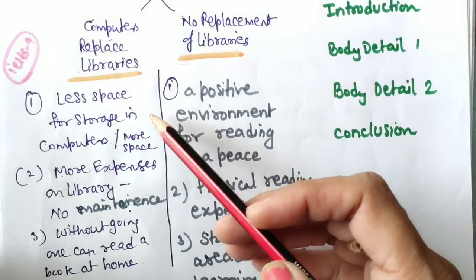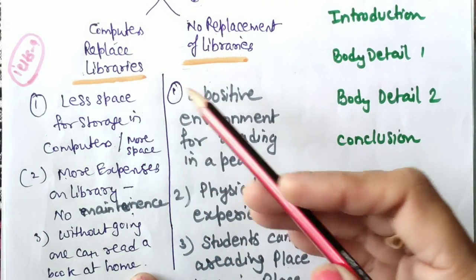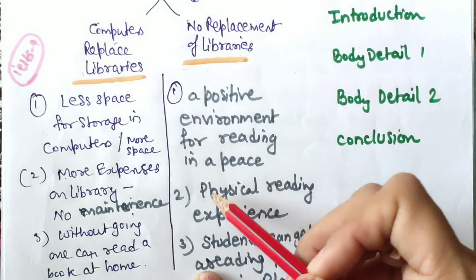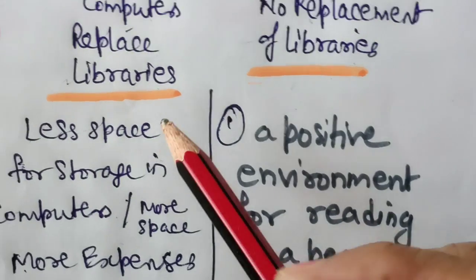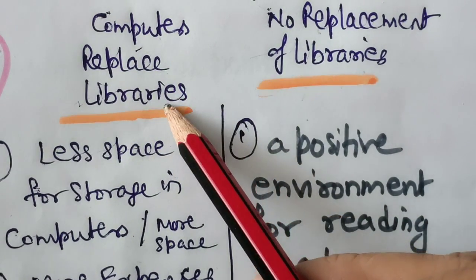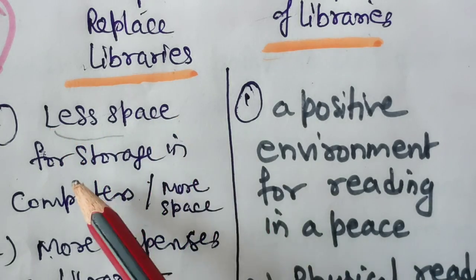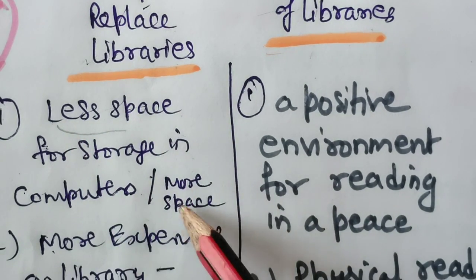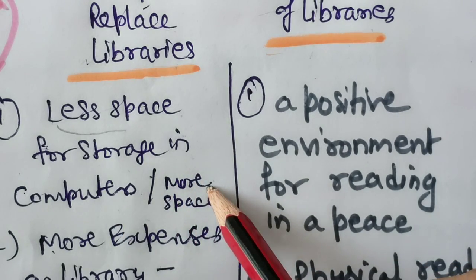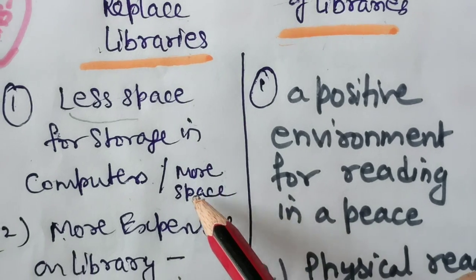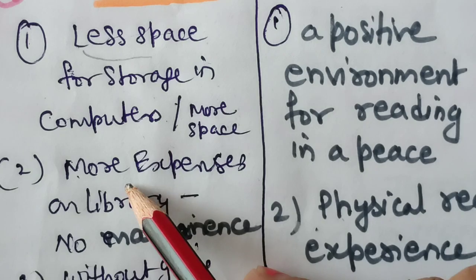See this, in actual exam, just draw a line, and left side means first body paragraph, and right side means second body paragraph. You can brainstorm like that only. Now see this first point for those who are saying computers replace library. They are saying it will take less space for storage in computers or computer screens, and in contrast, libraries occupy more space, floor or building you can say. And of course maintaining a library is a costly affair.